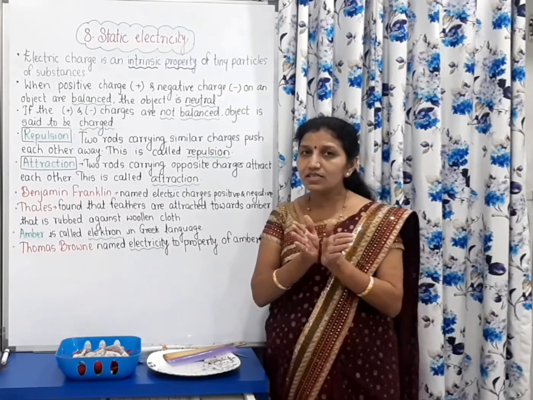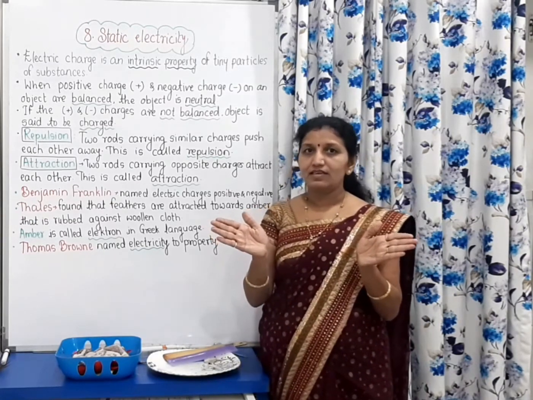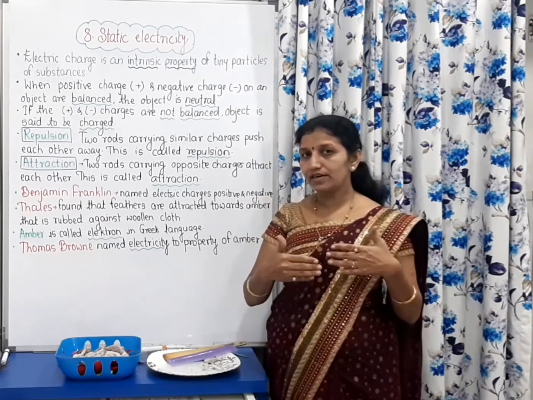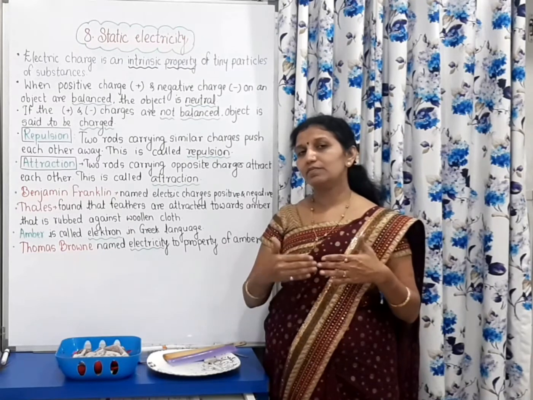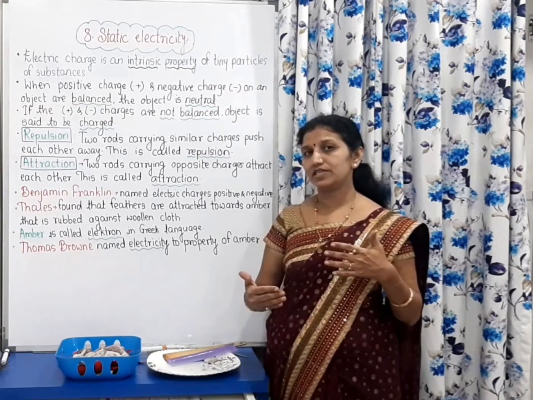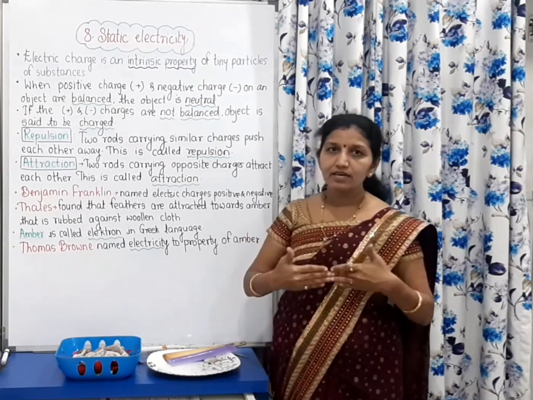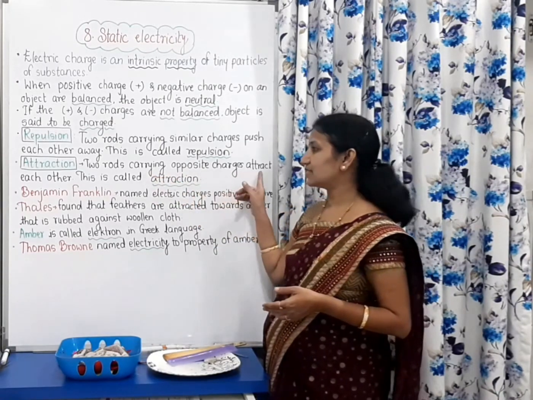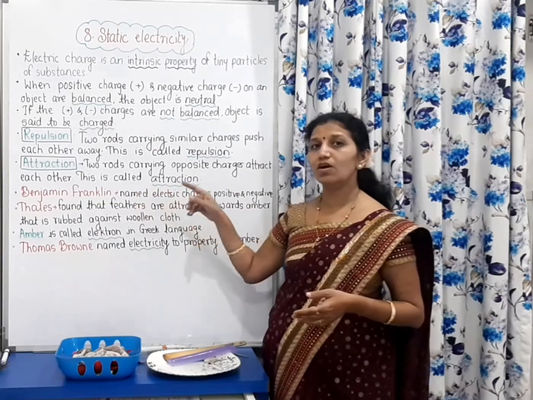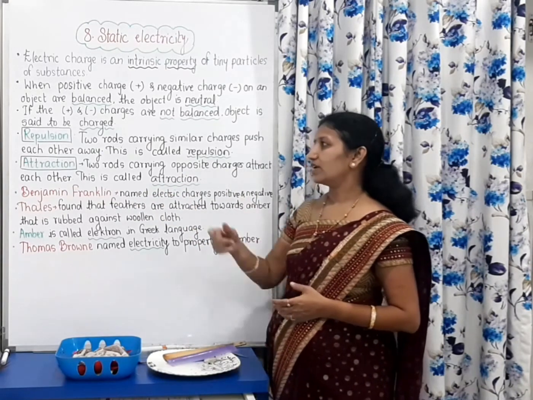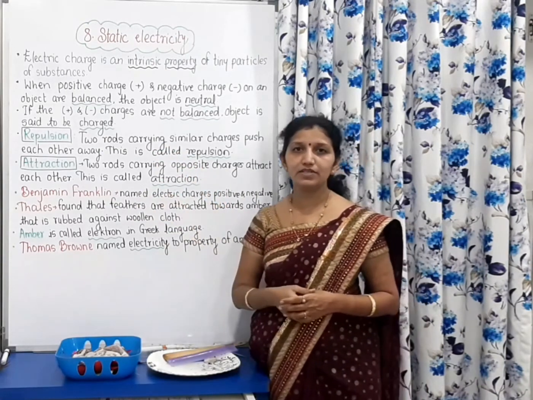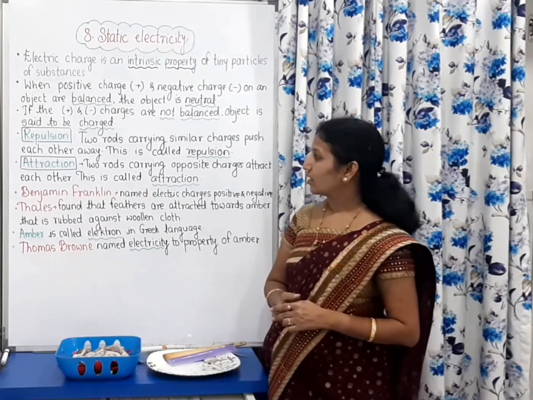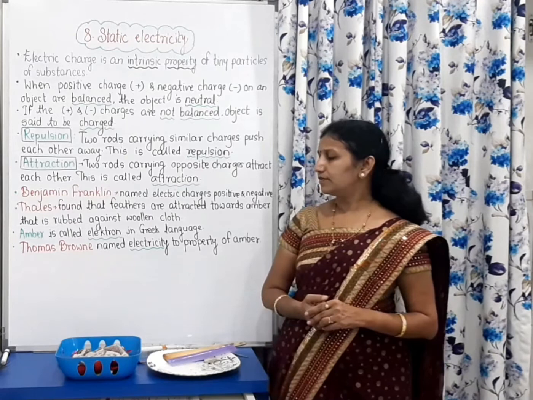Two glass rods get repelled, but one glass rod and one plastic rod, if that plastic rod is also charged, attract each other. Two rods carrying opposite charges attract each other. This is called attraction. In this way, attraction and repulsion take place in these two bodies.